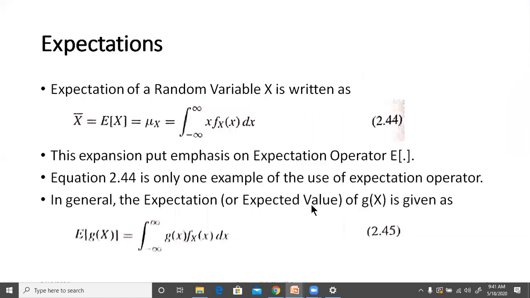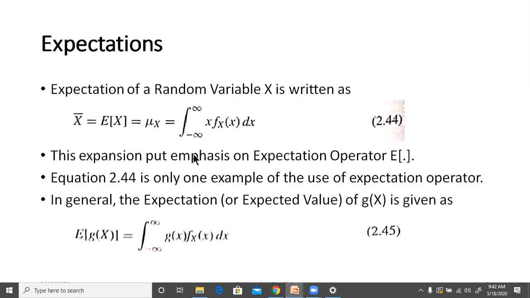So in the expectations, the expectation of a random variable x is generally written using any of three symbols: x bar, E of x, or mu of x, is equal to integral from minus infinity to plus infinity of x f_X(x) dx, where this f_X(x) is the PDF of the random variable x. So this is also known as the mean. Sometimes we use the term mean for this, right?